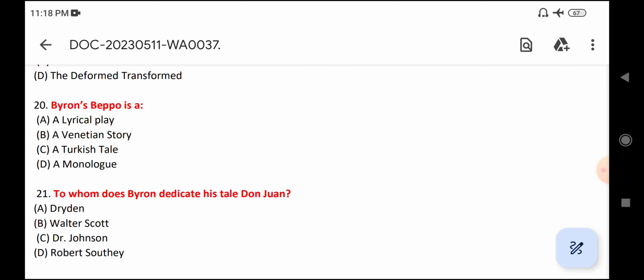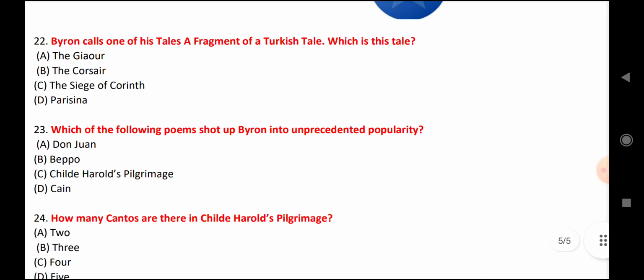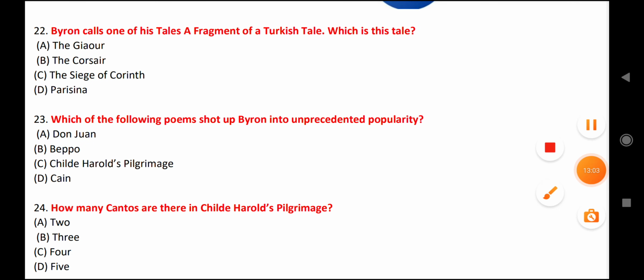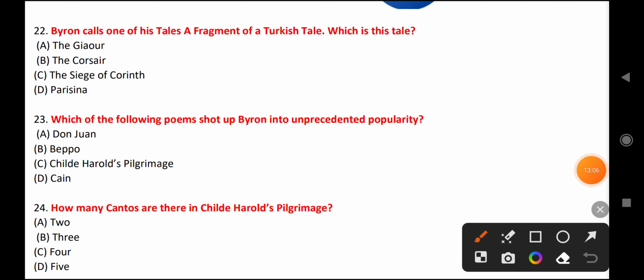Now let's come to the next question, question number 22. Byron calls one of his tales a fragment of a Turkish tale. Which is the tale? This work is The Giaour. Which of the following poems shot Byron into unprecedented popularity? About which did he say, I woke up one morning and found myself famous? He said it about Childe Harold's Pilgrimage. So the answer is Childe Harold's Pilgrimage.